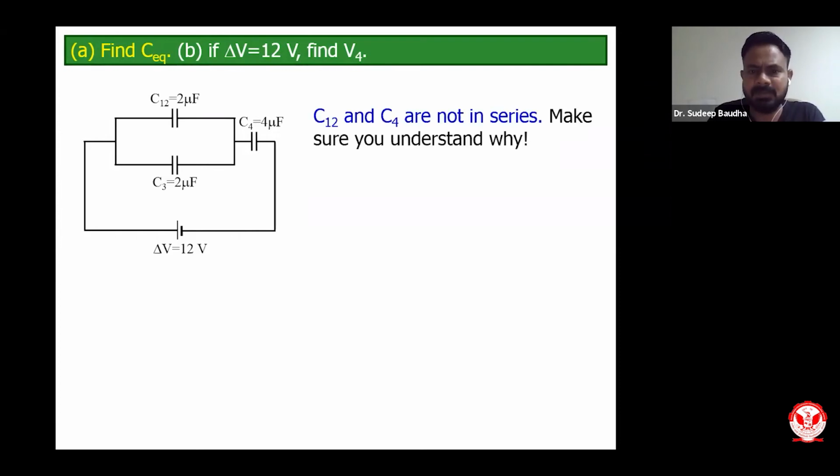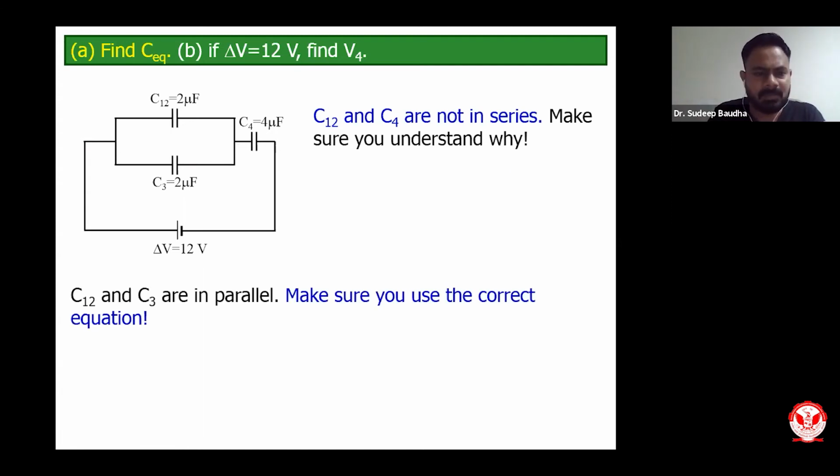C12 and C4 are not in series, because as you move from C12 to C4, at this point we have two paths. Since we have two paths, it is not in series. Let us see now what the combinations are. C12 and C3 are in parallel, as you can see. These two are in parallel, so make sure you use the correct equation. Now we can apply the parallel combination.